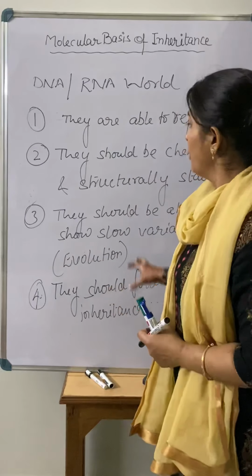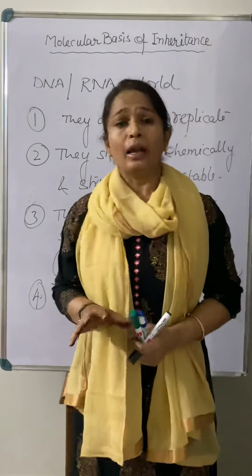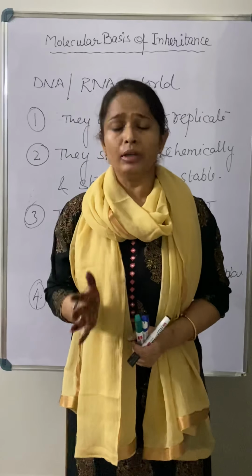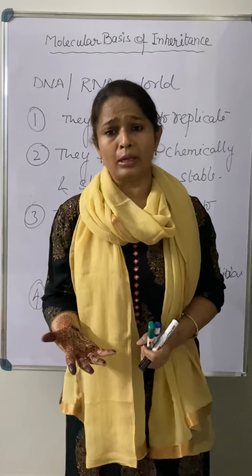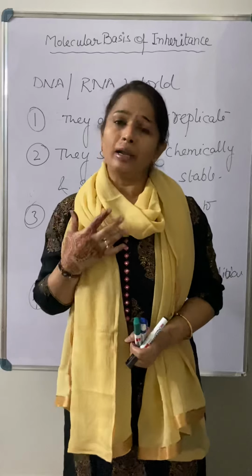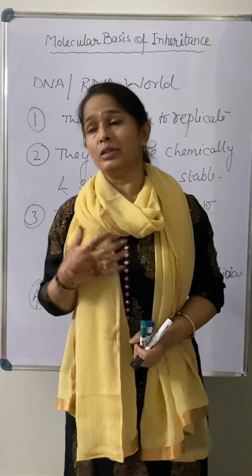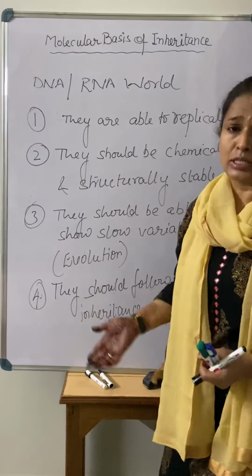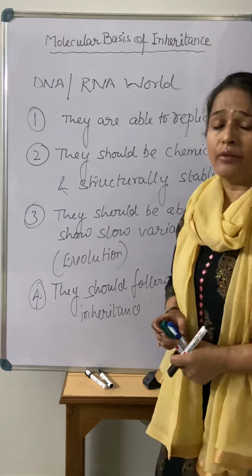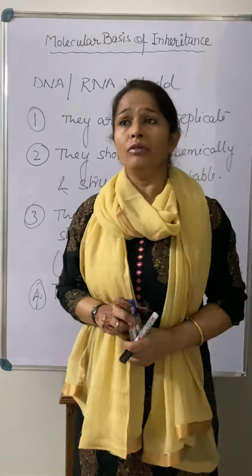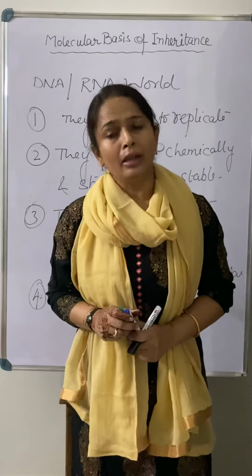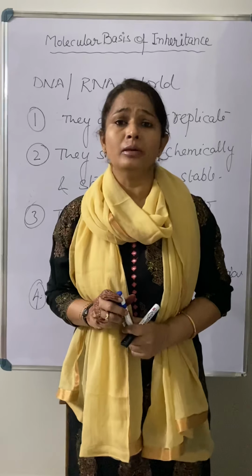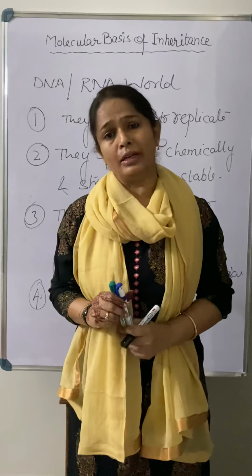I hope that whatever I have told you today helps you easily understand what we are going to study in this chapter. This is just an introduction of this chapter, and next time when we meet in a video, we will start with DNA and how it was proved to be a genetic material.